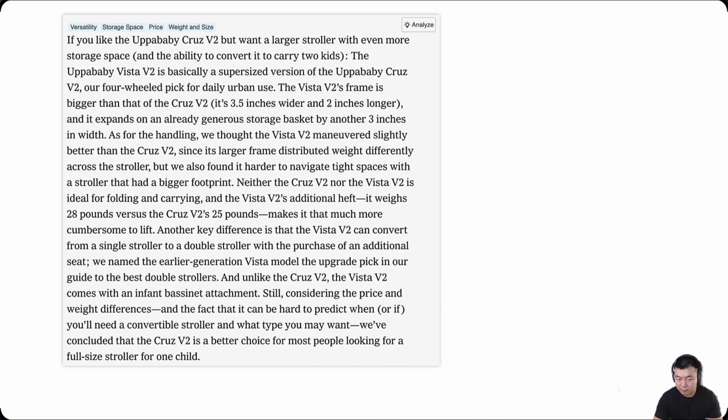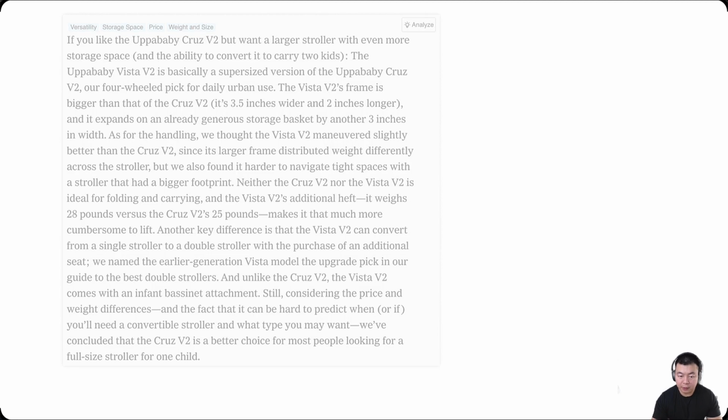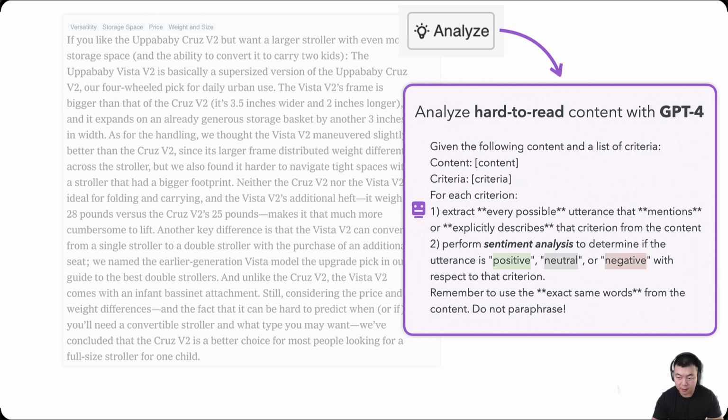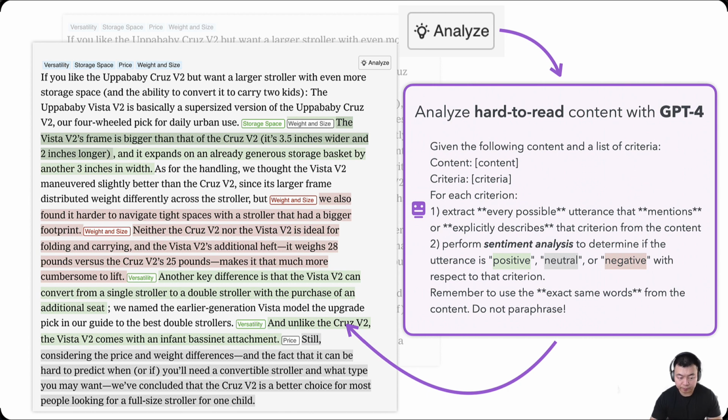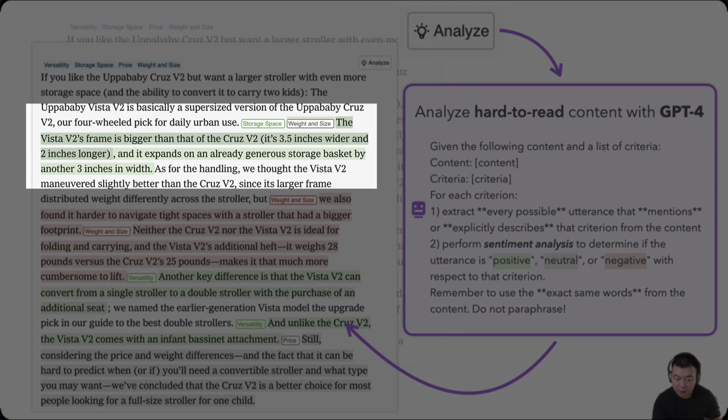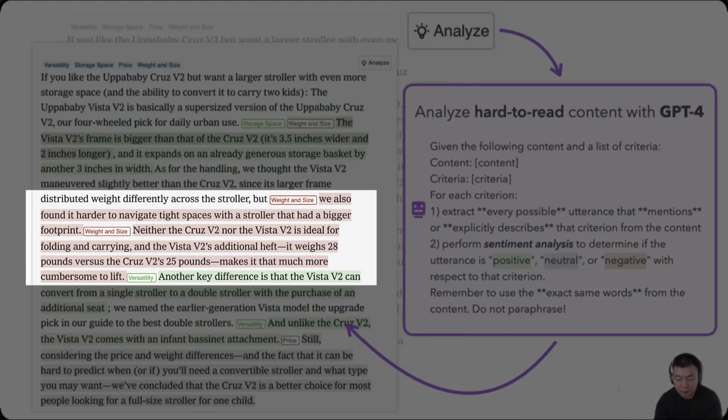Selenite also offers one more level of zoom in, providing users with sentence level annotations that can help decompose long and convoluted paragraphs. We use GPT-4 to analyze what criteria a sentence is describing and whether it's a positive or negative description. And again, provide inline annotation. Like here, the first green sentence says, expands on an already generous storage basket, and is a positive description on storage space of a baby stroller. Whereas in the middle, it makes a negative comment on the stroller size, saying its footprint is basically too large for navigation.